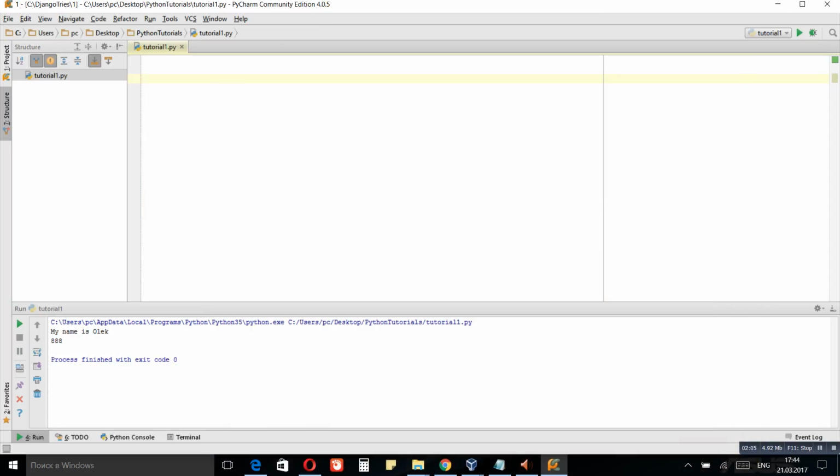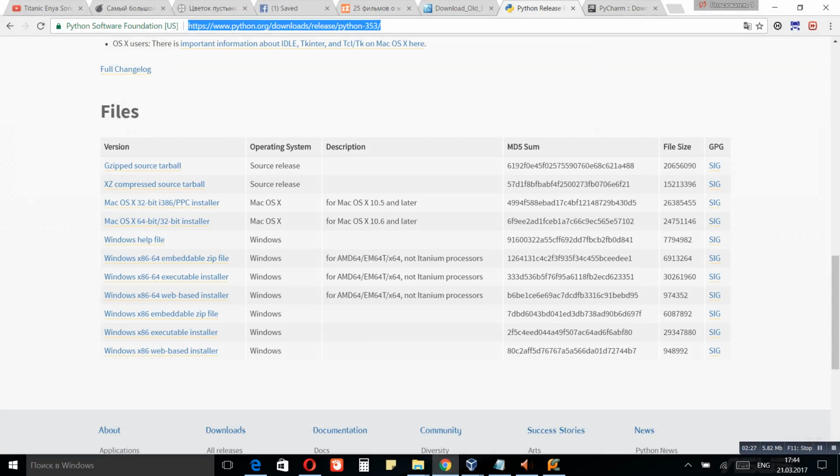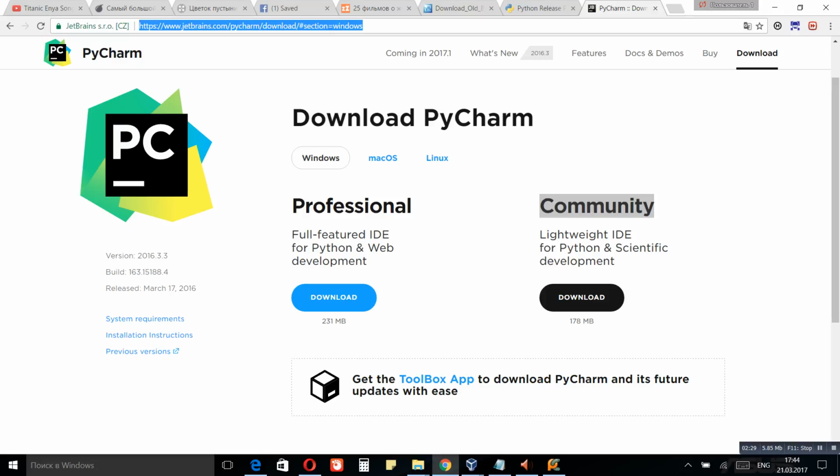The second step before you start learning is downloading an IDE, which is basically a utility to write your code in. I usually prefer PyCharm, which is very easy to use, and the community edition of this utility is free. So basically you can also download it using this link here for Windows, and I will share it in the description section. And the community edition is free even if you write your code and use it for commercial purposes. So you just click download and install as you would install any other program.